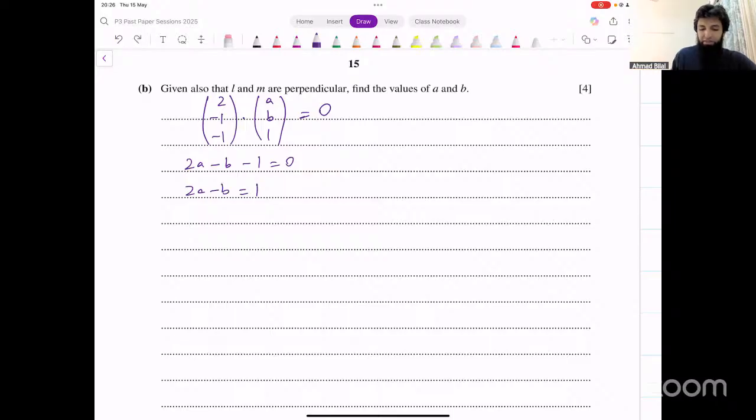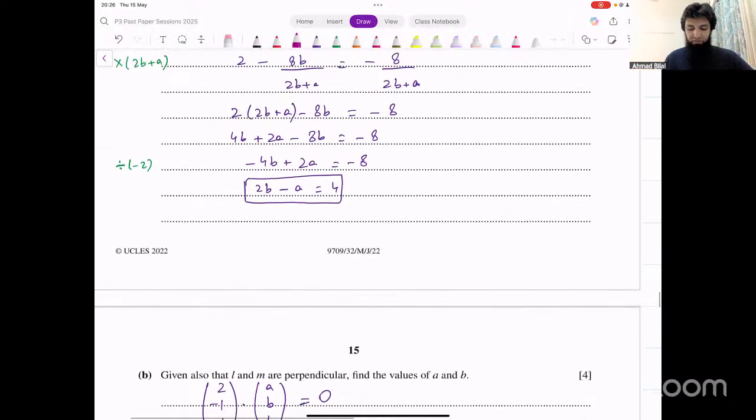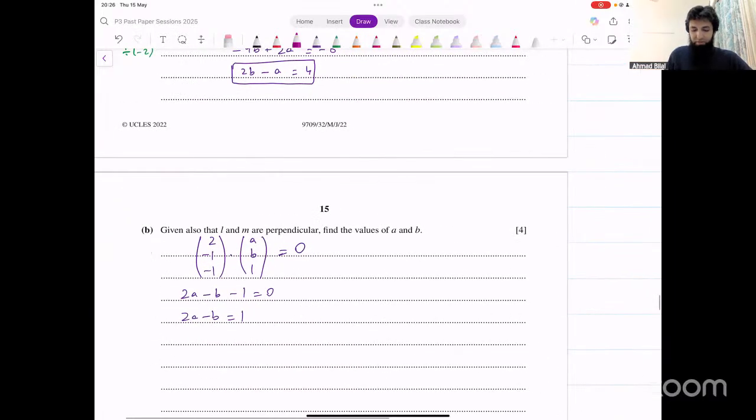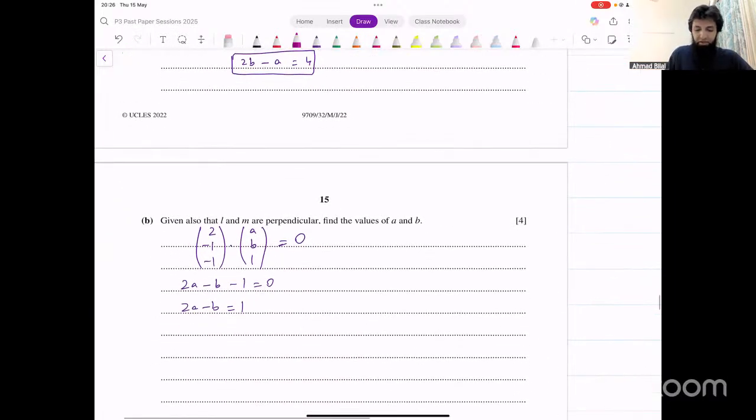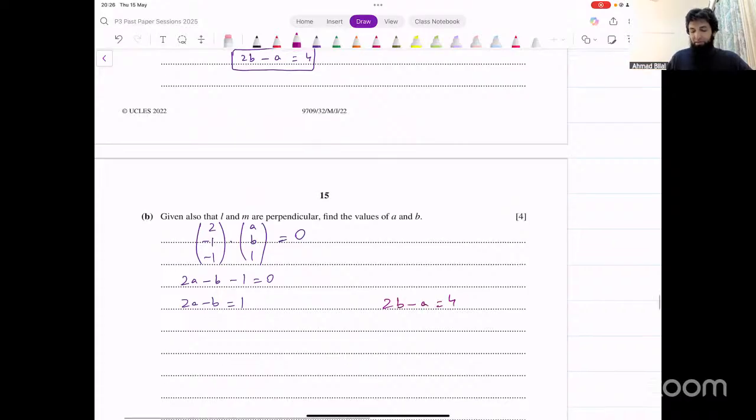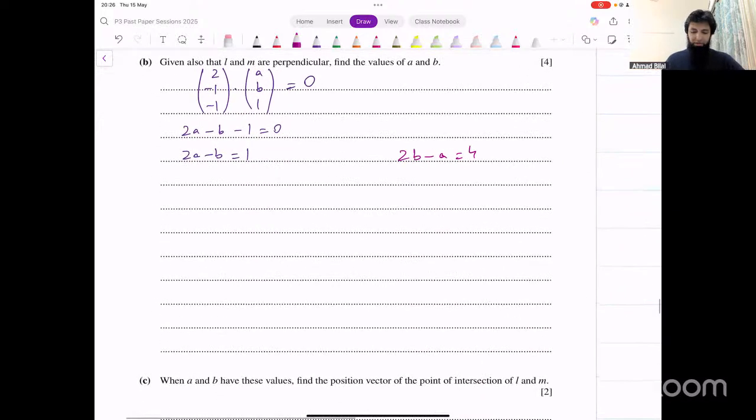So now these are easy 4 marks. The first 4 marks were difficult, but now these are easy 4 marks because this is one equation that we're getting. Another equation was there in the first part already. We'll just solve them simultaneously and get the values of a and b from this. Okay, I'll just do it silently. It's just simultaneous equations. Then we do the next part after that.